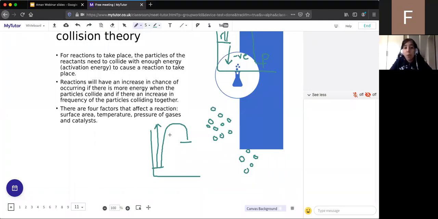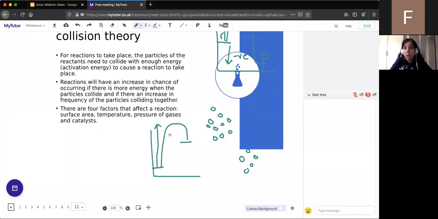And often we don't want to put more than the minimum amount of energy because energy costs, and so it's a waste. And also when we use energy, we tend to burn fossil fuels, so it can pollute the environment as well. So that's why the minimum amount of energy is called the activation energy. We don't tend to put in more than that. But for a reaction to take place, the particles must have that minimum amount of energy.